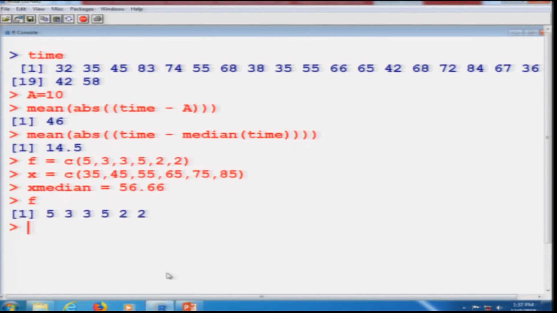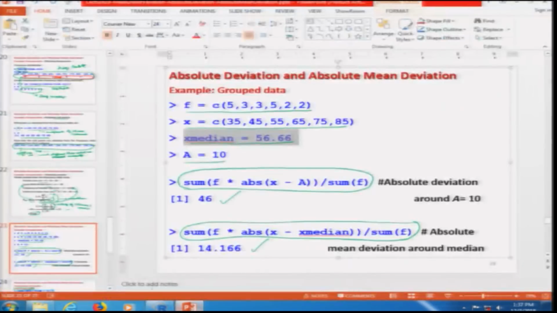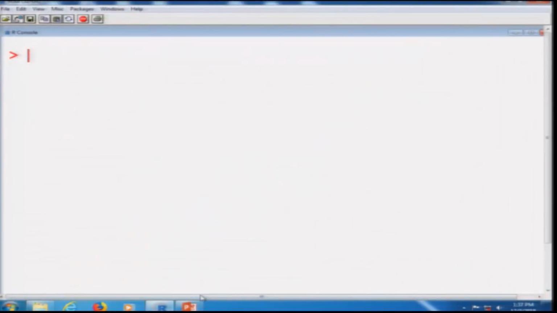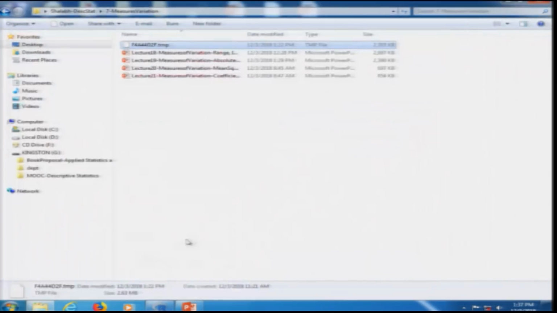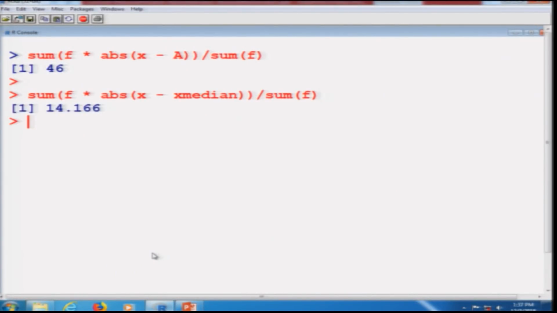So, you can see here f is coming out to be here, x to be like here, x median is coming to be like here, right. Now, let me just clear the screen so that you can see clearly. Now, using these values, I am trying to compute the absolute deviation and absolute mean deviation. You can see here this is coming out to be 46, and similarly, if I try to compute the absolute mean deviation, this will come out to be like this. So, you can see here that it is not very difficult.